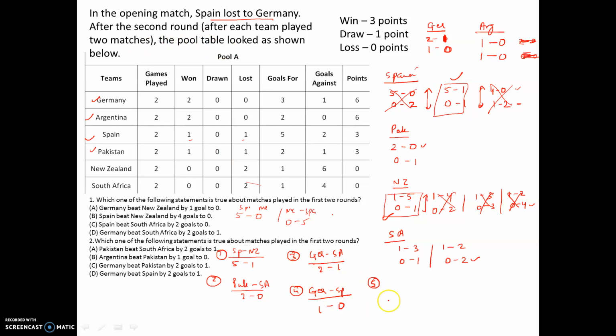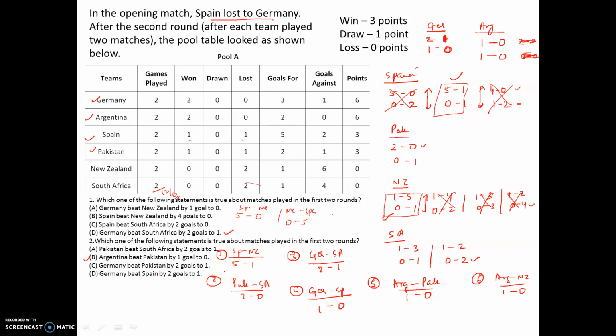Then we are left with only 2 more matches, right? Because see, if you add up, that is 12. So number of matches will only be 6. Because if I play with you, you are also playing with me, right? So 5, it has to be Argentina versus Pakistan, that is left 1-0. And 6th one, it has to be Argentina versus New Zealand, that is left, that is 1-0, right? So if you just look at which of them is correct, so the first one it is D, right? And for the second one it is B, Argentina won against Pakistan, right?